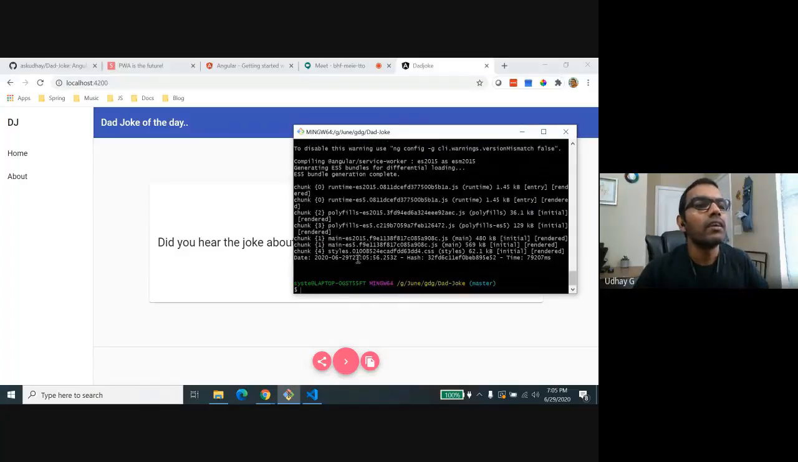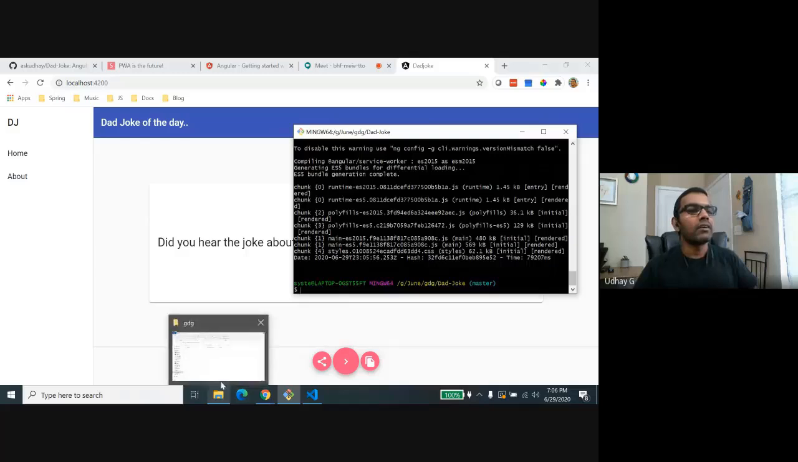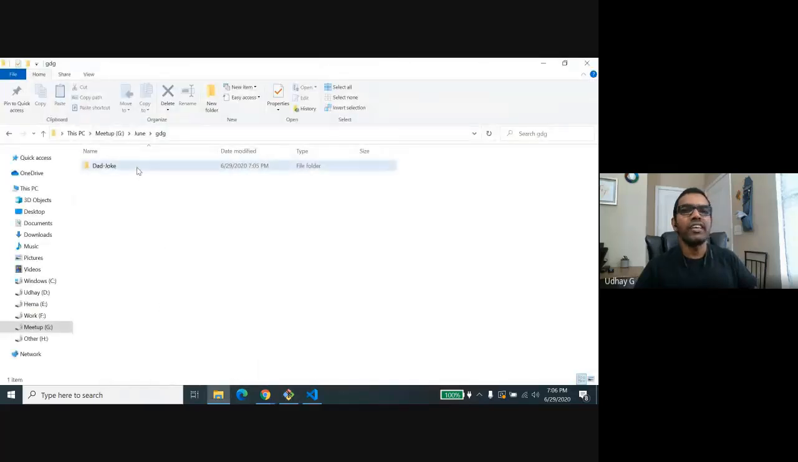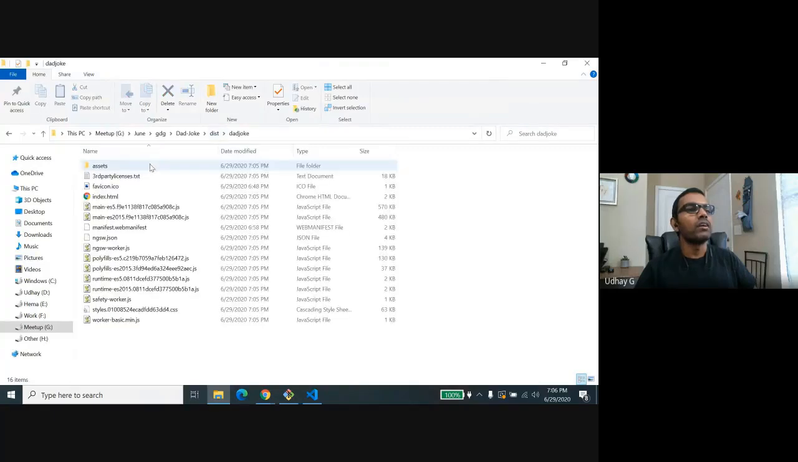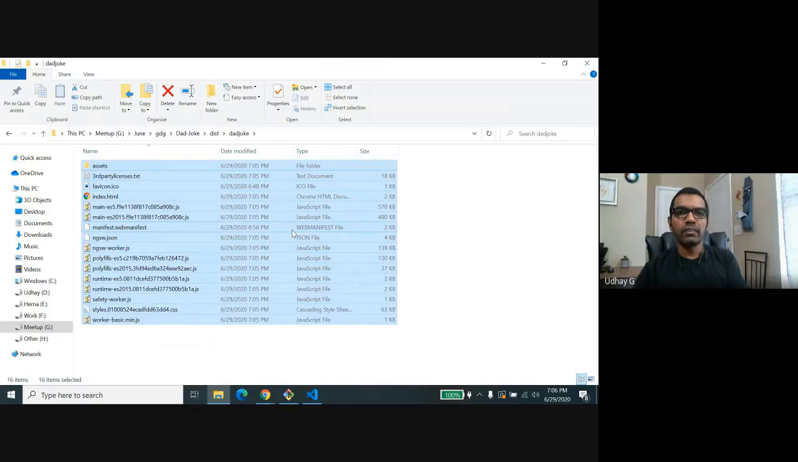Yep, all set. It generated the chunks like JS and CSS. You can see that right under the dist folder. And what you can do is copy this entire thing and put it in your Google Cloud Platform, or you can even put it in Firebase, or you can even put it in your dedicated server as well, and you can run it from there, right?